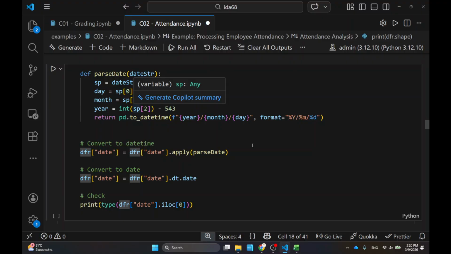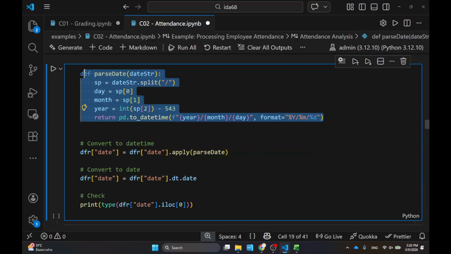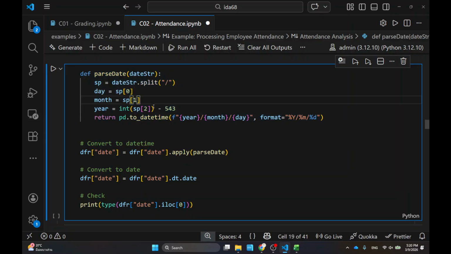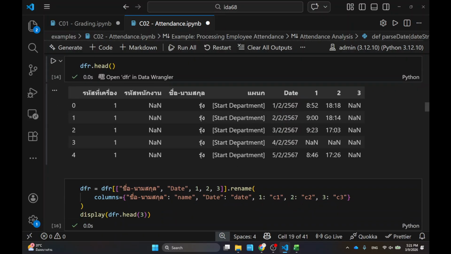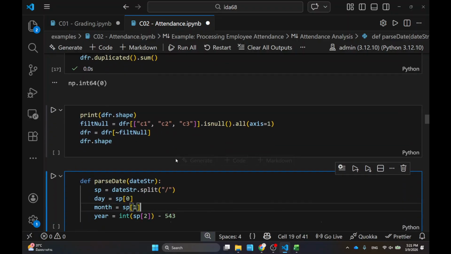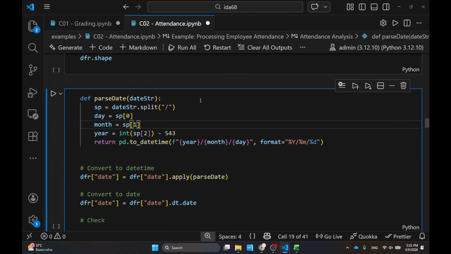All right, and this is the part where I use the formula called parse date, okay? So keep in mind that the dates that are represented in here are in the Thai calendar, right? To 2567, so that's the Thai calendar. But in Python, it would make more sense to do it in the Christian calendar. So I have to do something about it, okay? So first I'm going to parse it, okay? But then I don't want to parse it directly. I want to make sure that the year is actually taken care of.